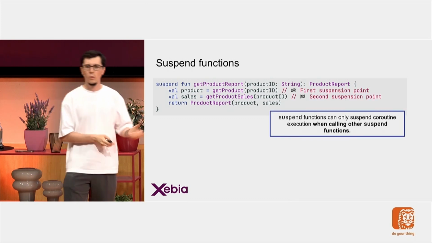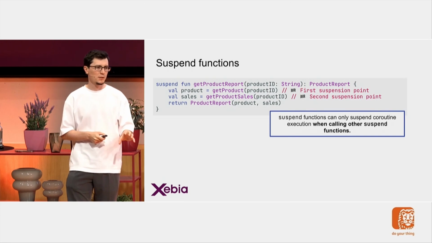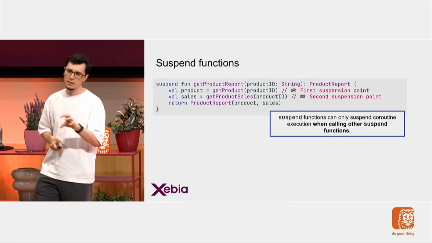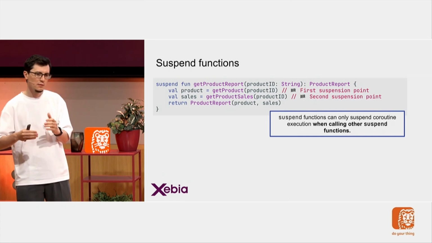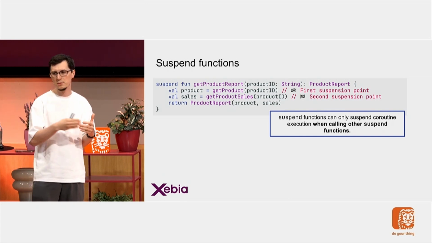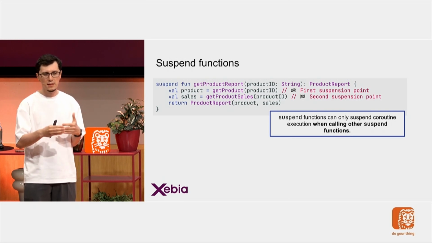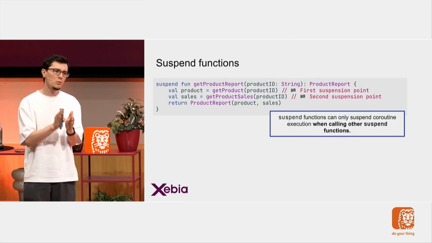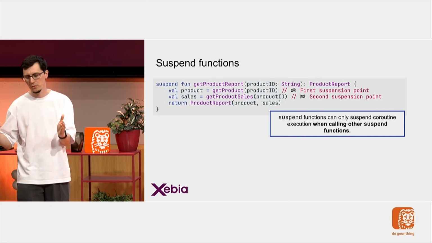And a suspend function can suspend a coroutine only when a call to another suspend function is happening. So suspension doesn't happen at random points. It only happens when a call to another suspend function occurs.